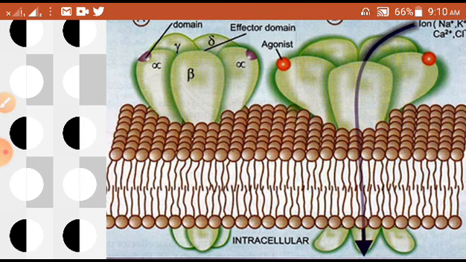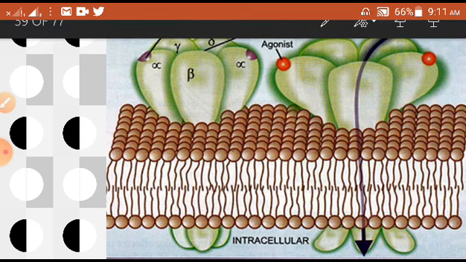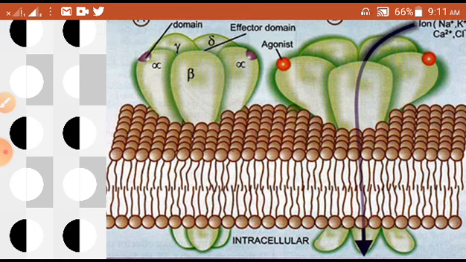So I hope you understood this receptor, and the next two receptors I will cover in the next video, because this has become a little bigger video, so that's why I opted to give it in the next video. The other two receptors are very important, and here please go through conveniently the GPCR mechanisms plus the intrinsic ion channel, its structure and mechanism of action, how it works.